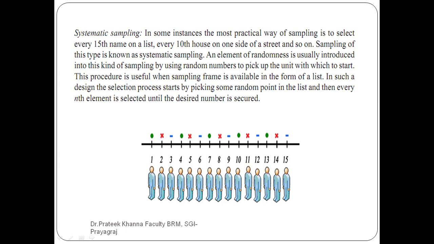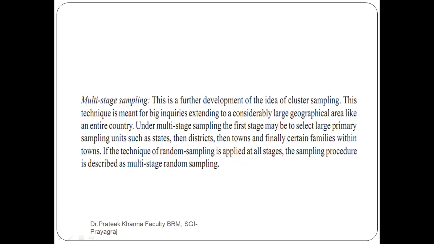So when we use systematic sampling, the best way of doing it is to select every 15th name on a list, or every 10th, whatever the list, whatever the number is with you. Now you have to pick the 15th or 10th or whatever the number is. So you use systematic sampling in this case. Then comes multi-stage sampling. Now what is the difference between multi-stage and the last?